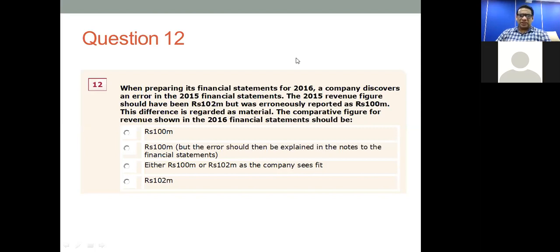If you correct the prior period error, then of course you will show it as 102 million, or else you can show it as 100 million, but within brackets or in notes you can explain the error. So the correct answer, if we strictly go by the treatment that is expected, it is either 100 million or 102 million. It is up to the company. Company can either keep the figure as 100 million, but can give an explanation later, or they can change the mistake to reflect 102 million. So the correct answer out of the 4 answers here is answer 3. For question number 12, correct answer is answer 3.